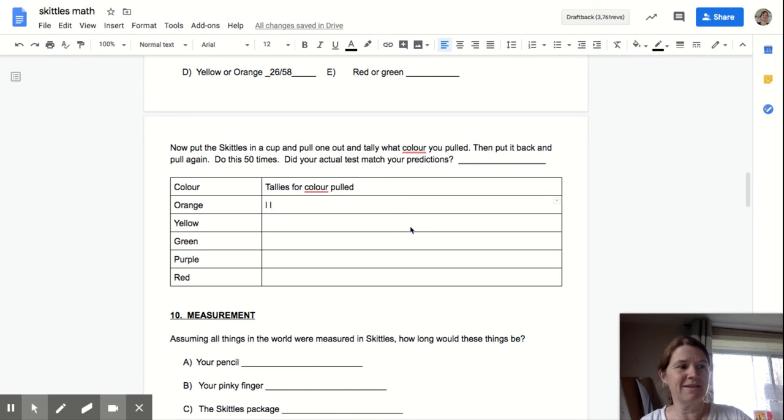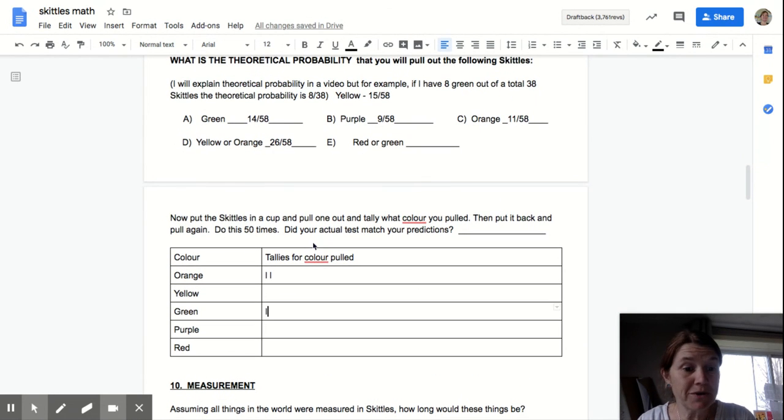And I'm going to do that 50 times and see if I find out that my predictions were correct, because not always does experimental and theoretical probability add up. But it's a good way to make a good prediction. Okay? If you have any questions, let me know.